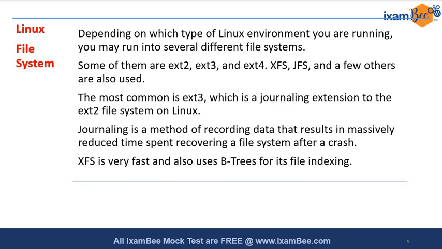The most common one is ext3, that is extension 3, and it is a journaling extension to the ext2 file system on Linux. Journaling is a method of recording data that massively reduces the time spent recovering a file system after a crash. Many times, even if you have a crash on Linux, you can retrieve the data, and that happens due to the journaling of the file system. XFS is also fast. It uses B-trees for file indexing.